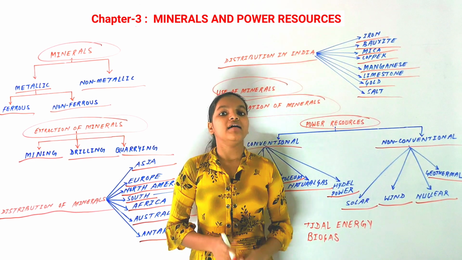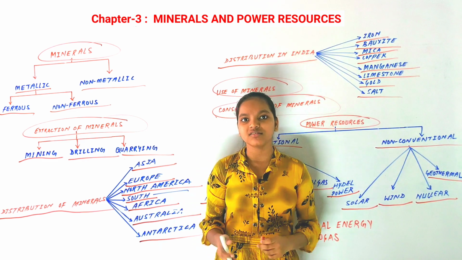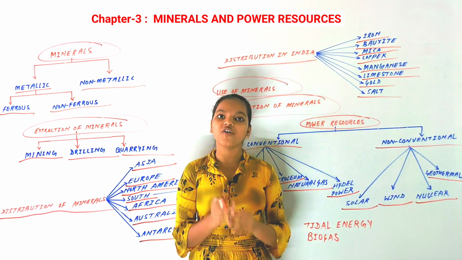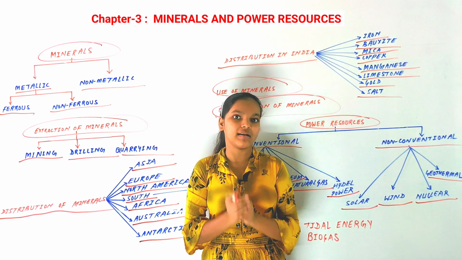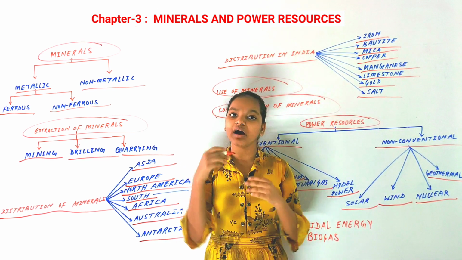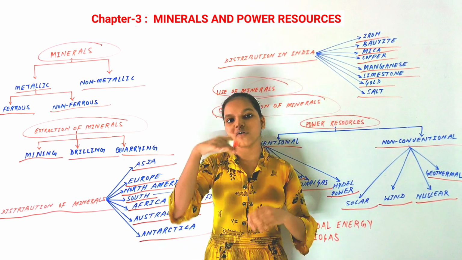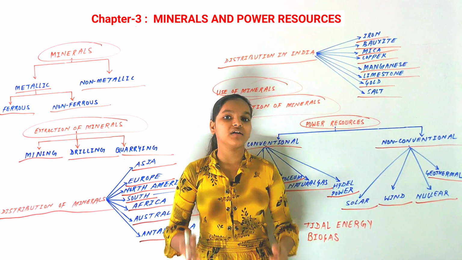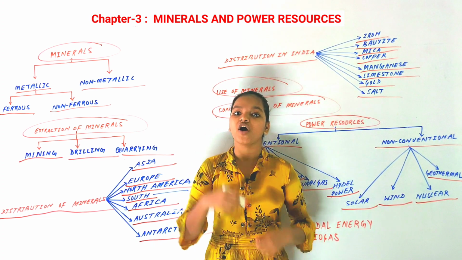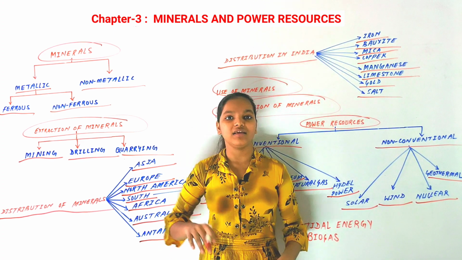You know that the deeper we go into the earth's surface, the higher the temperature rises. You know that because in the middle of the earth there is molten magma that is very hot. So as we go deeper, the temperature will rise, and because of that, you know that geothermal energy can be in the form of hot springs that we use in cooking and in our daily life.